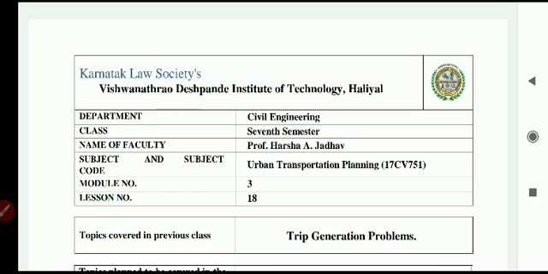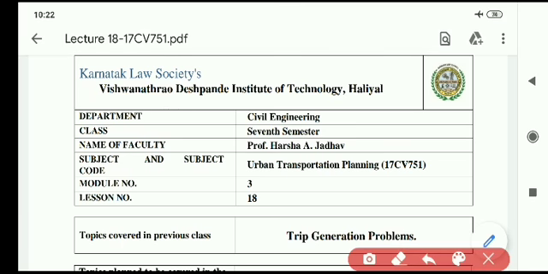As far as the last class is concerned, under module number 3 and lesson number 17, we discussed trip generation problems. We focused on many of the trip generation concepts. What do you mean by trip generation? How are trips generated? We also studied trip production and trip attraction.